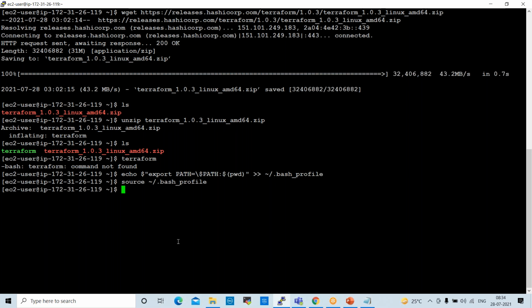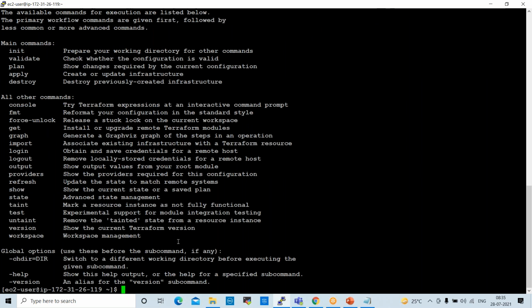Right now, if you type terraform, it should show some commands. If it is not showing commands, it is not configured properly. Now type terraform. Now it is showing all the commands: init command, validate command, plan command, apply command, and destroy command. It means it is working fine. It is configured properly. Once we configure this, next we need to prepare the TF script.